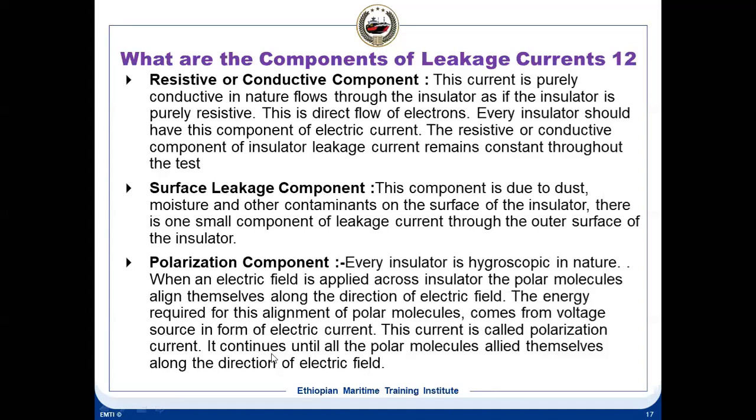This current is called the polarization current. It continues until the polar molecules align themselves along the direction of the field. If the insulator is very old, the molecules will take time to get aligned with these polarities. If it is a new insulator, let's take a new cable, the polar molecules will quickly align. But if it's a very old cable, which is dried and has been lying for a long time, it takes time for the molecules to align. This is the polarization component.